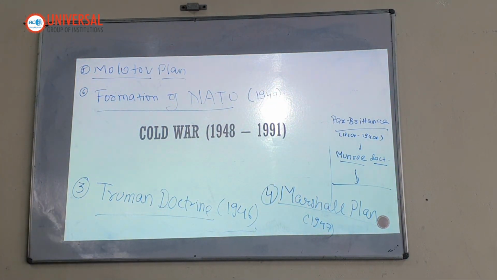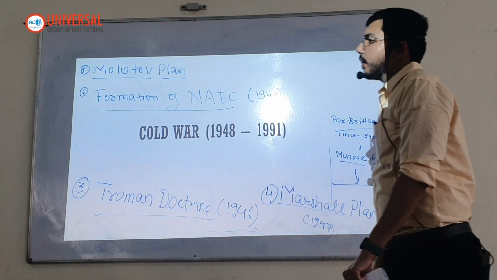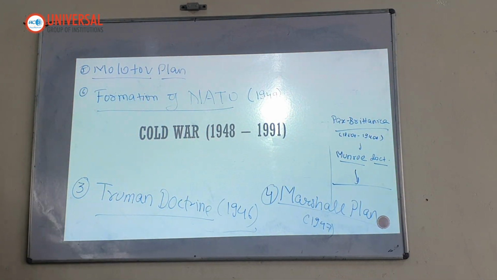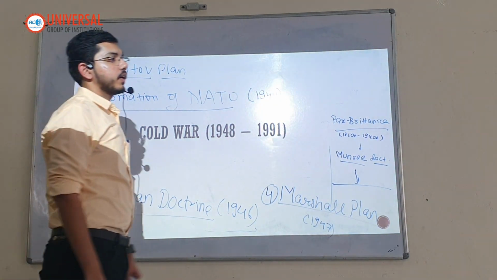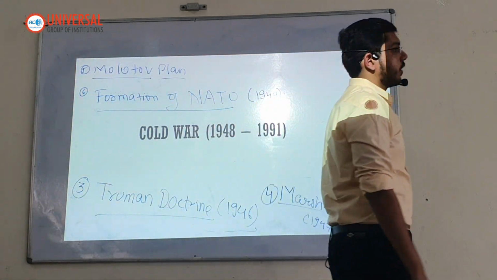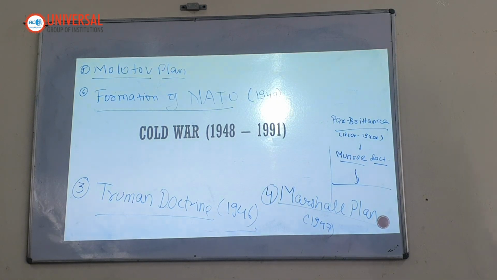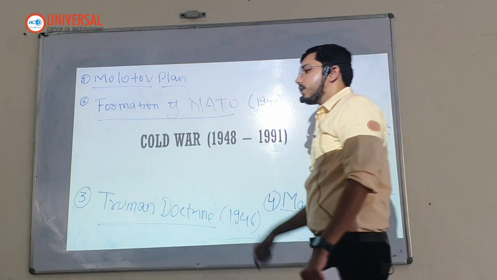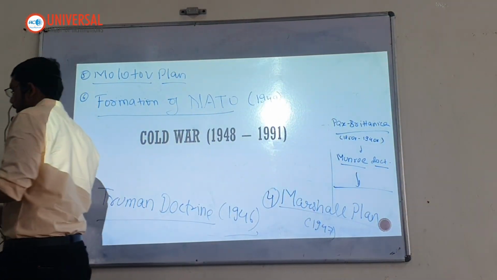Okay. So NATO was formed in 1949. Initially there were Western European countries. After 1990s, there were Eastern European countries also getting integrated. So Poland was integrated, Hungary was integrated, Latvia, Lithuania, recently Finland and Sweden also got integrated. So not just Western European countries, now even Eastern European countries are getting integrated in NATO.